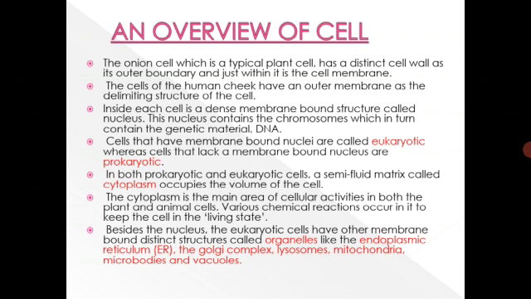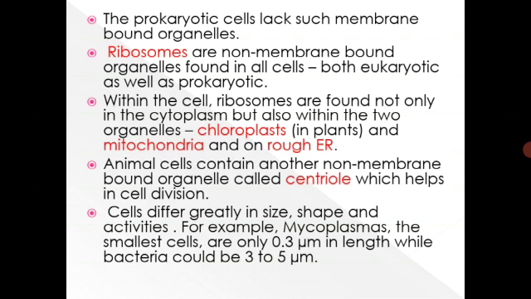Besides the nucleus, the eukaryotic cells have other membrane bound distinct structures called organelles, like the endoplasmic reticulum, the Golgi complex, lysosomes, mitochondria, microbodies, and vacuoles. So these are all membrane bound cell organelles which are present in the eukaryotic cell, whereas they are not present in the prokaryotic cell. The prokaryotic cells lack such membrane bound organelles, but they have only ribosomes. Ribosomes are non-membrane bound organelles found in all cells, both eukaryotic as well as prokaryotic.